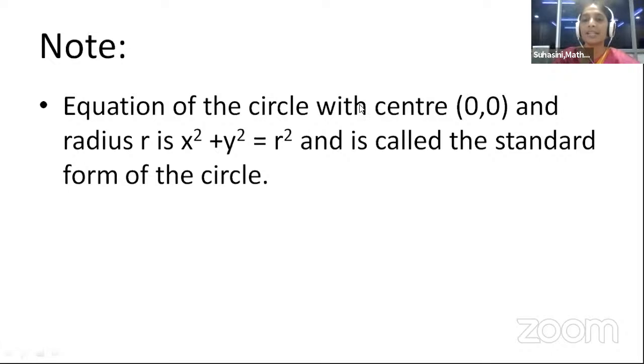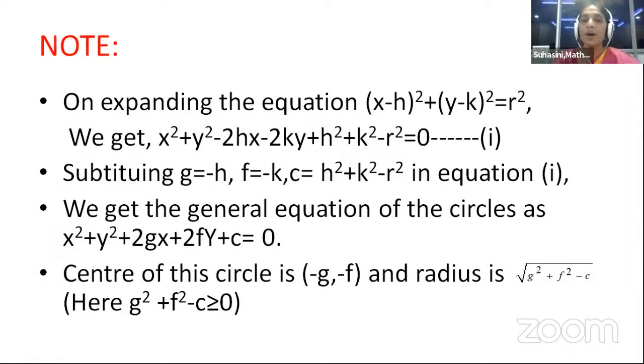That is x square plus y square is equal to r square. Looking at this equation, we come to know that h comma k are 0 comma 0, in the sense it's a circle centered at the origin. And this equation, x square plus y square is equal to r square, is called the standard form of the circle.